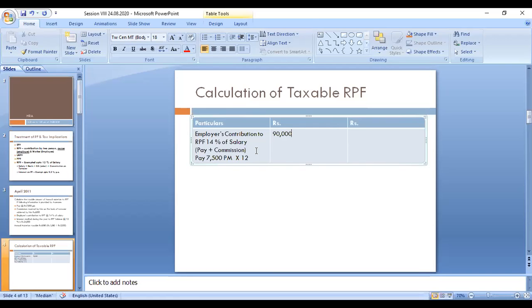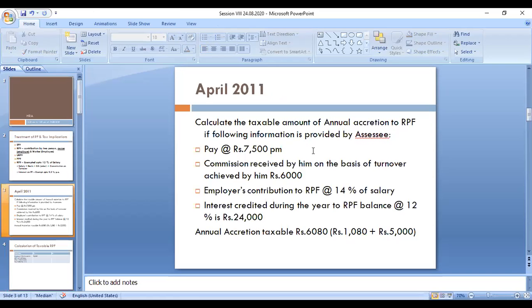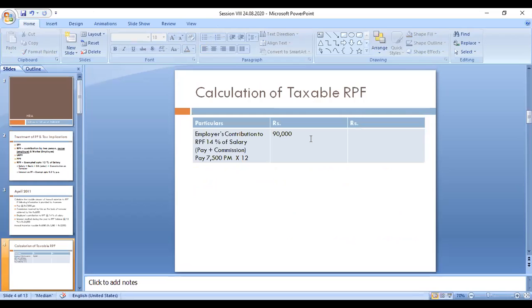Then the commission amount is 6,000. So 90,000 plus 6,000, that amount is 96,000. So 96,000 into 14 percent. We can take this to the inner column also.